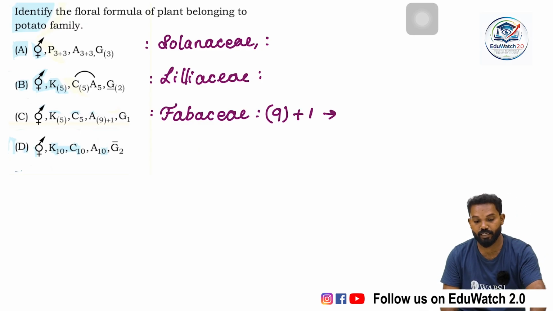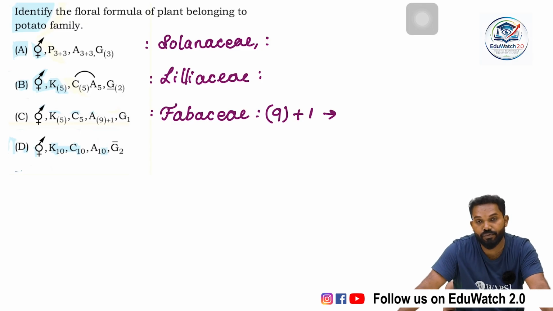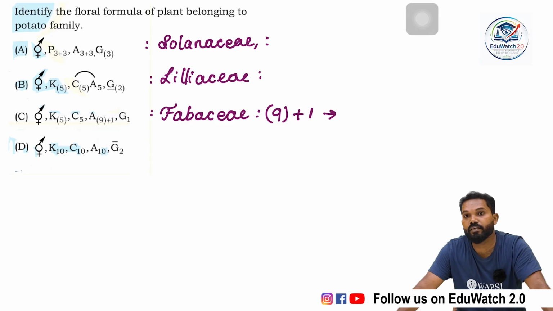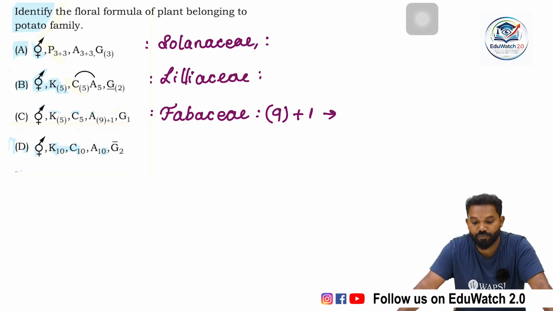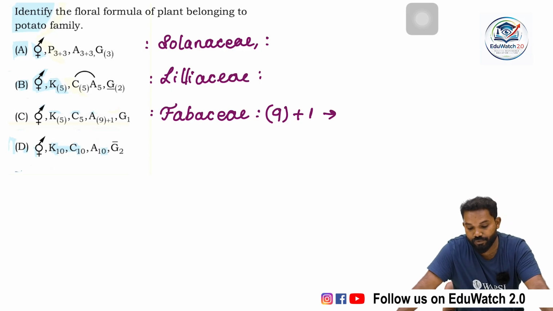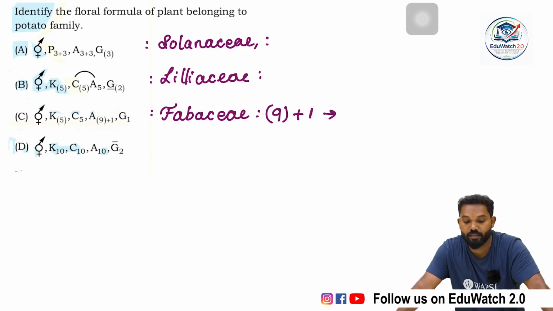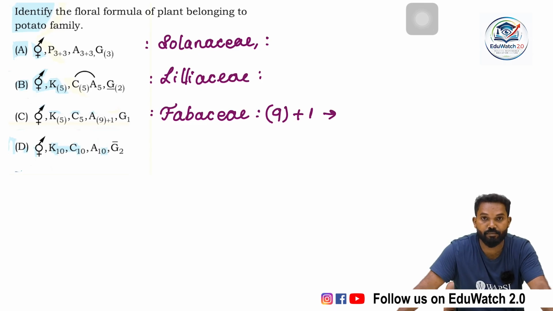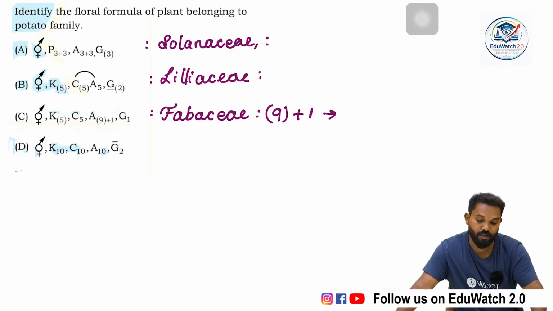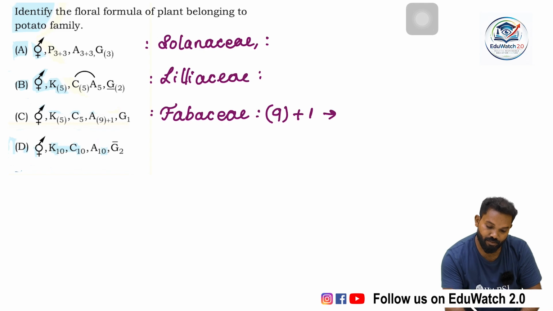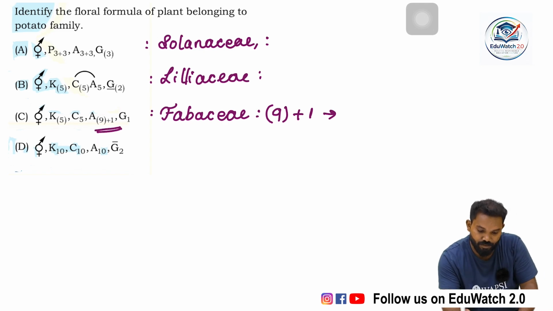Diadelphous condition. The fusion of stamens is adelphy, but here it leads to the formation of two groups of stamens. One contains 9 stamens that fuse to form one group, and one remains free. So it is the 9 plus 1 condition. That is the unique character of Fabaceae.